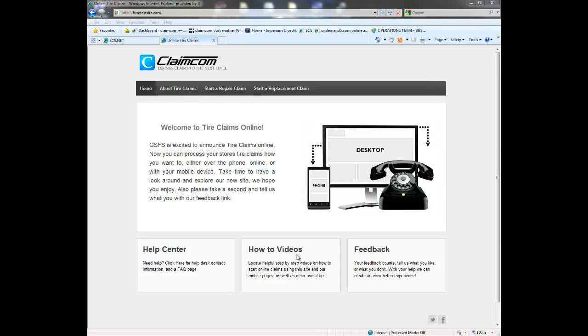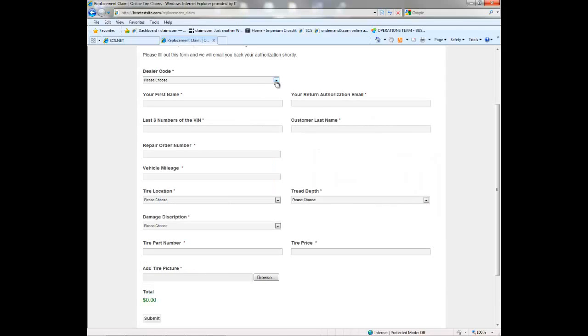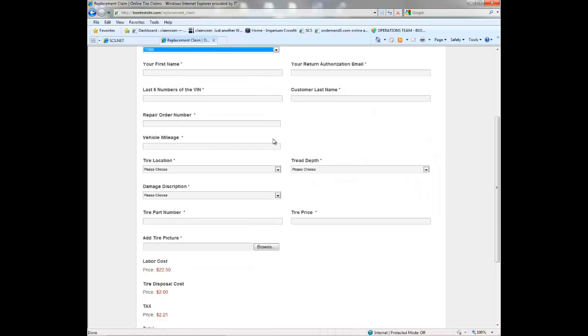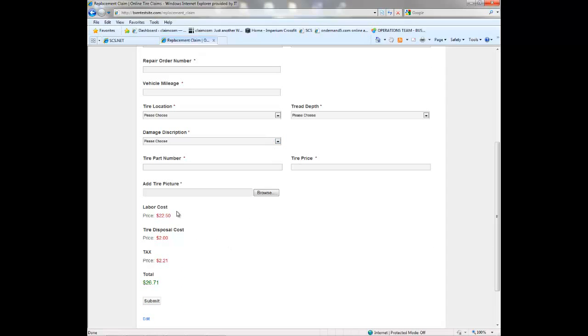Online tire replacement claims are easy and fast as well. From the home page, click Start a Replacement Claim. Select your dealer code. Notice at the bottom, labor cost, tire disposal, and tax pre-populate.